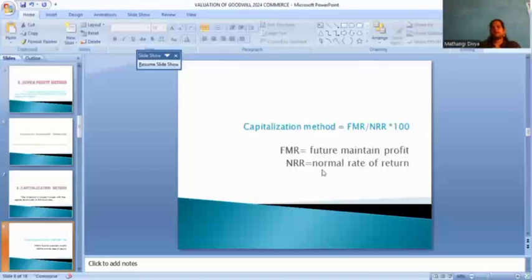We calculate how much rate to take for that year. Future maintenance profit means that out of our profit we keep some amount for future benefits. In every business organization we maintain a bulk amount that is used for the next year's beneficiary purposes. That is the future maintenance profit.